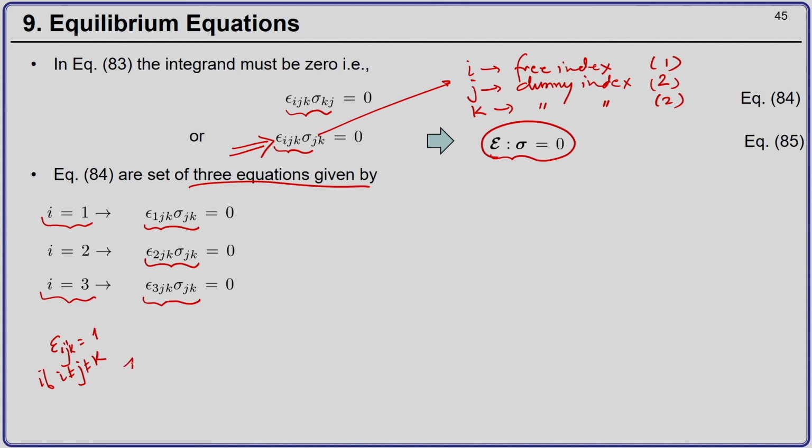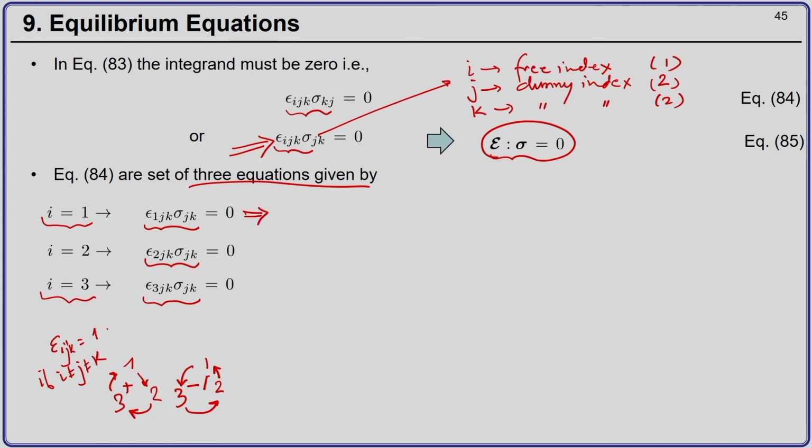When i j k occur in this particular order, epsilon i j k is 1, and if i j k happens to be in this other order, then epsilon i j k is minus 1.